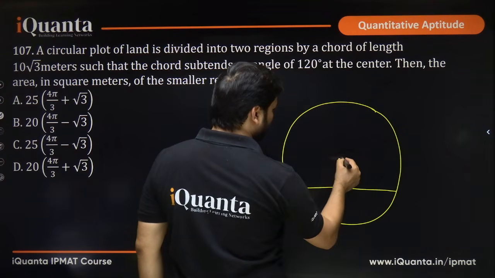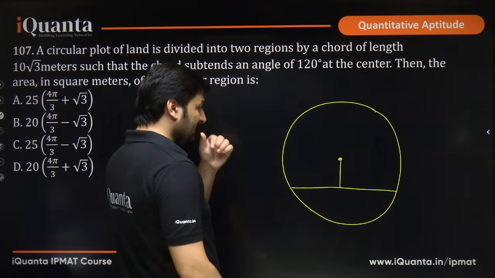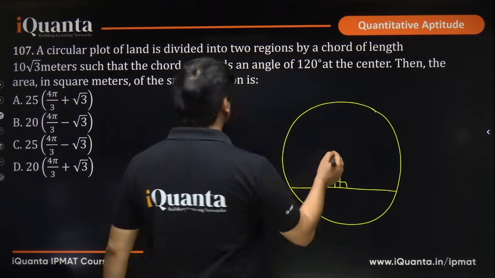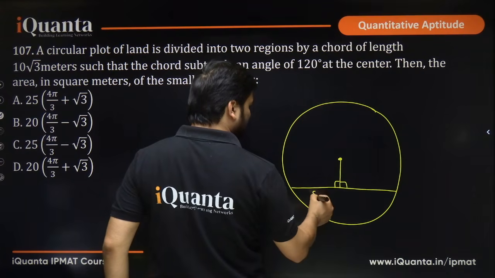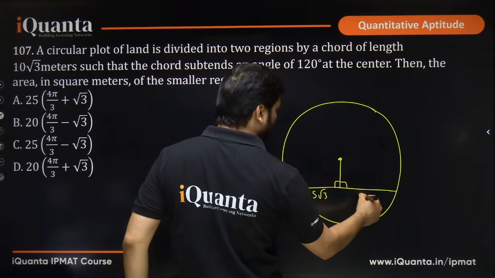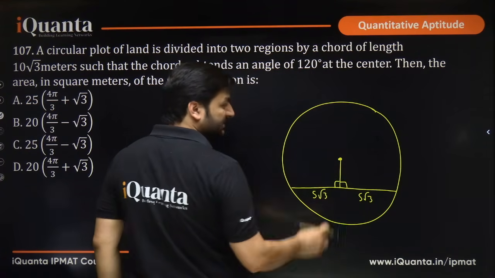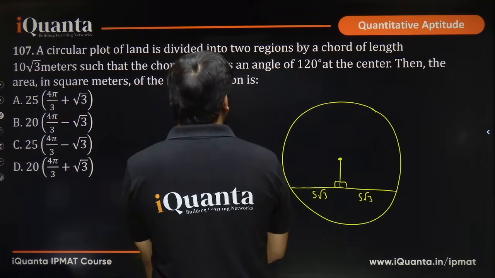So the chord is here, and here should be the center. This is 10 root 3. You know that a perpendicular from the center bisects the chord. So draw the perpendicular on the chord from the center. If the chord is of length 10 root 3, this will be 5 root 3 and this will be 5 root 3, because the perpendicular on the chord from the center bisects the chord. So this part is equal to this part, okay.